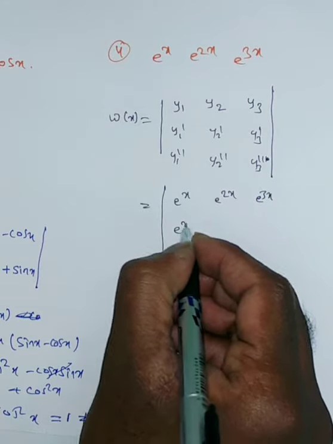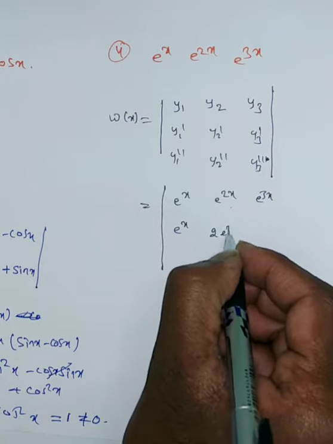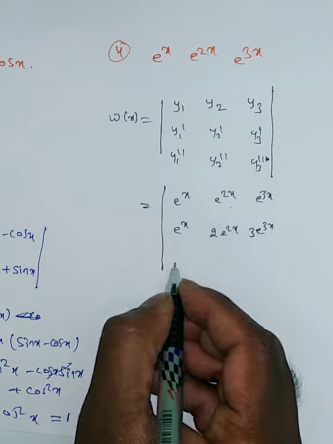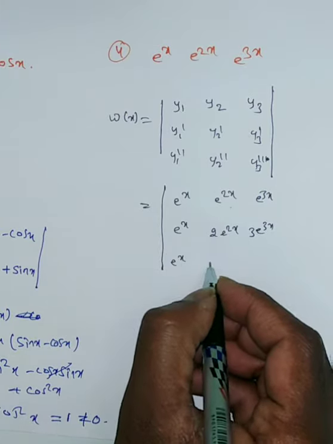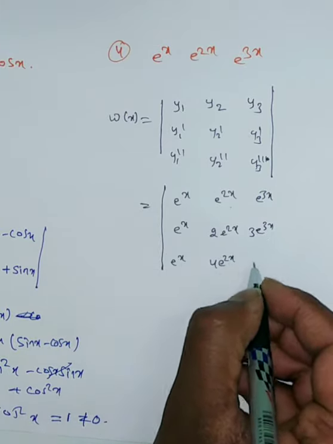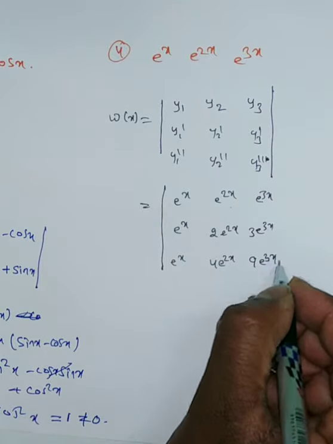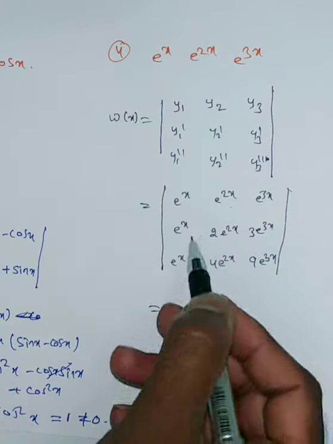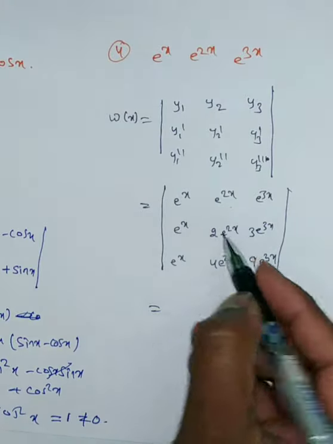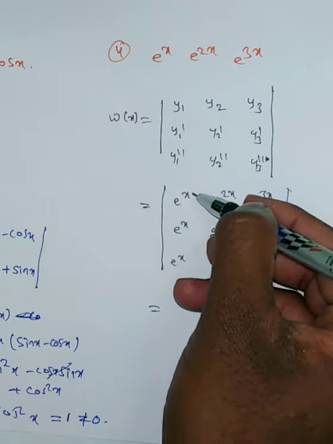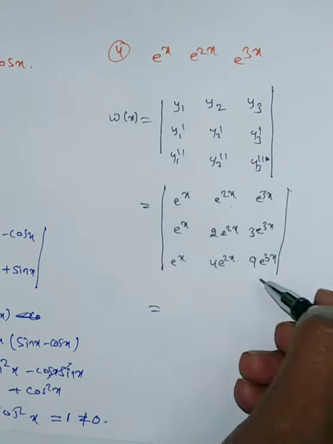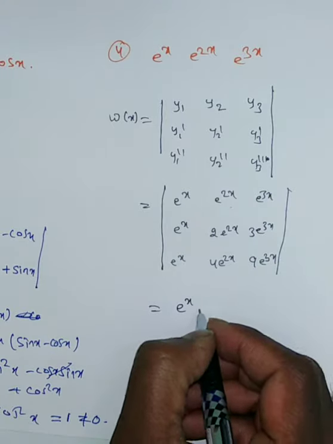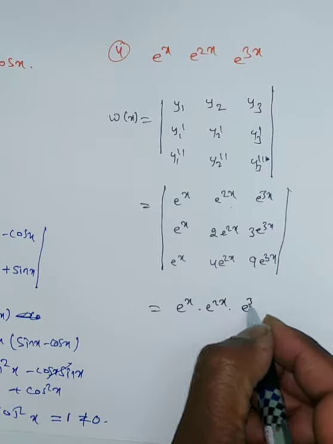Now this derivative is e power x, this derivative is 2e power 2x, y3 derivative is e to the power of 3x into 3. Again differentiation gives e power x, then 2 into 2 is 4 e power 2x, 3 into 3 is 9 e to the power of 3x. Now what can I take common? Instead of multiplying out the determinant, it is better to first observe that each column has a common term. The first column has e to the power of x, the second column has e power 2x, the third column has e to the power of 3x.